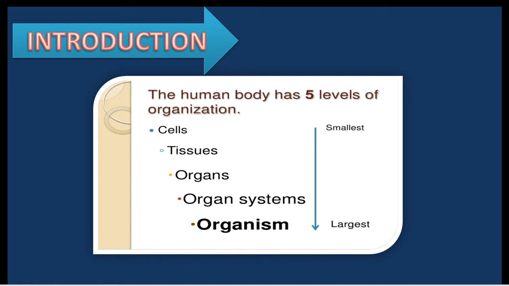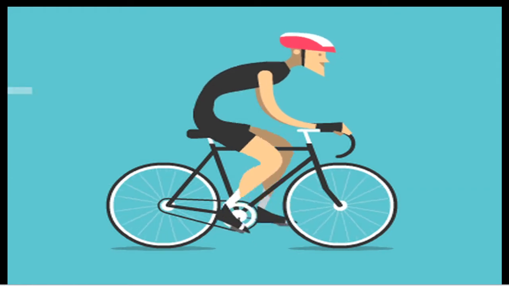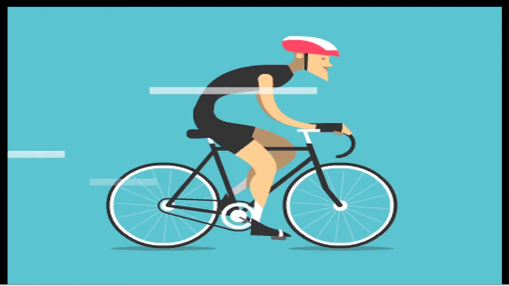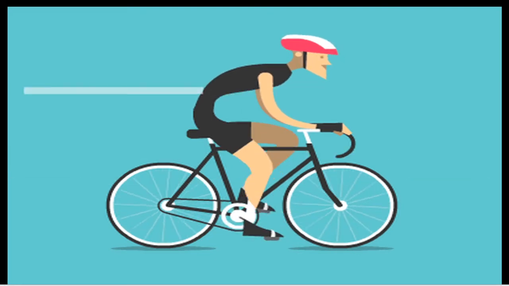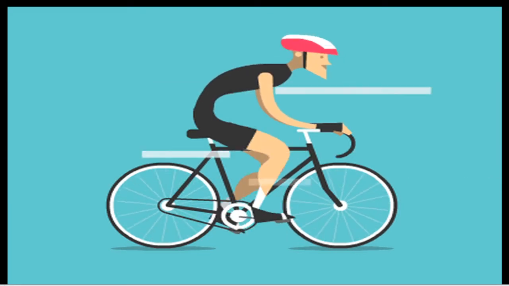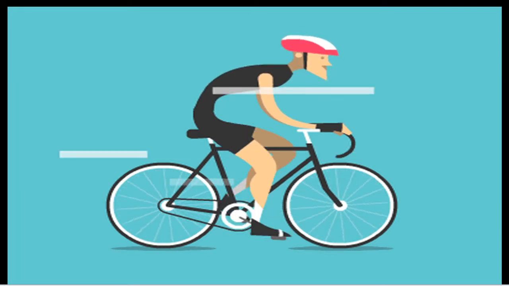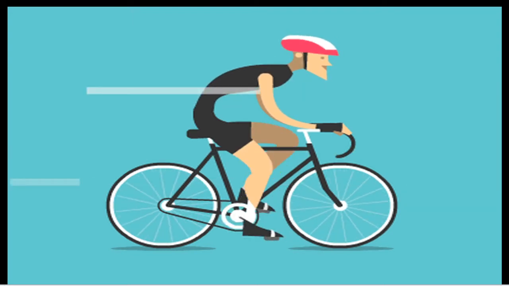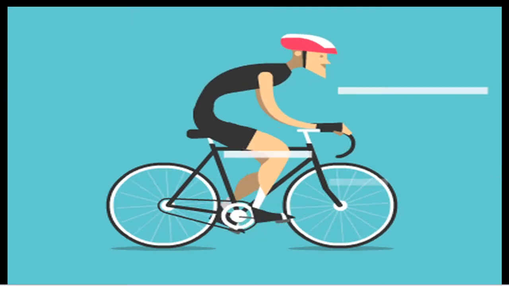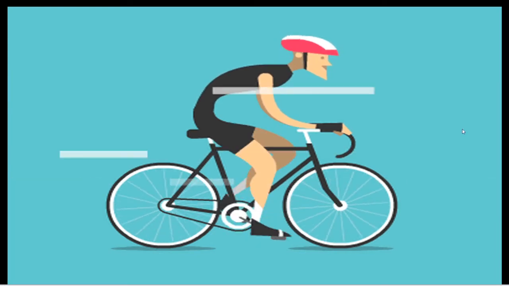I would tell you an example of riding a bicycle. You could understand from this picture, from this gif. The man is riding a bicycle. When he rides a bicycle, his muscular system and also the skeletal system work together to move his arms for steering and legs for pedaling. His nervous system directs his arms and legs to work simultaneously. Look at this picture, you could understand.